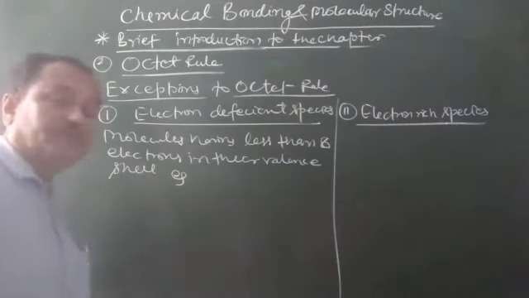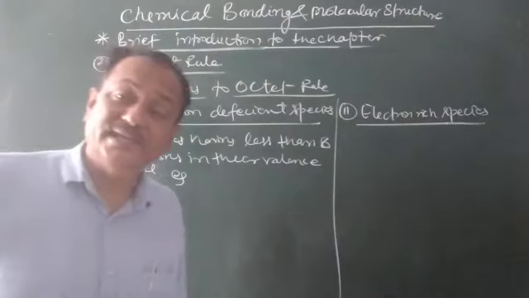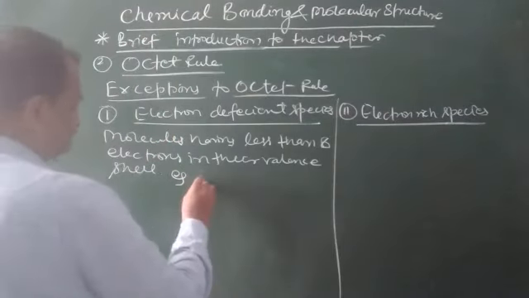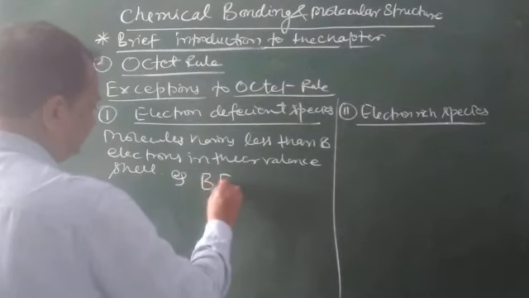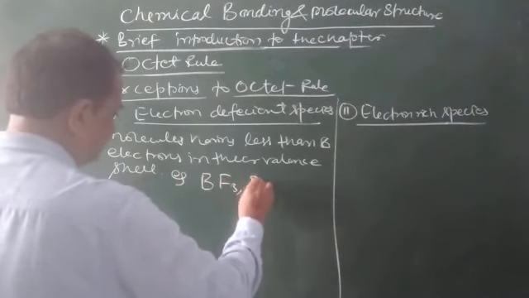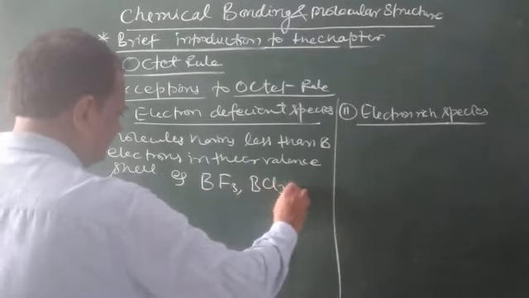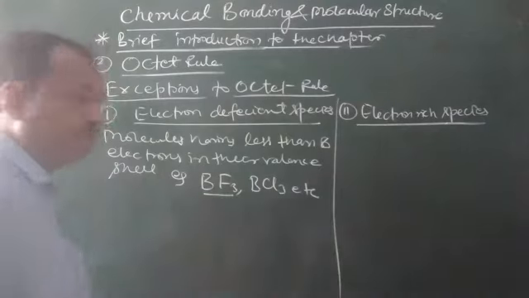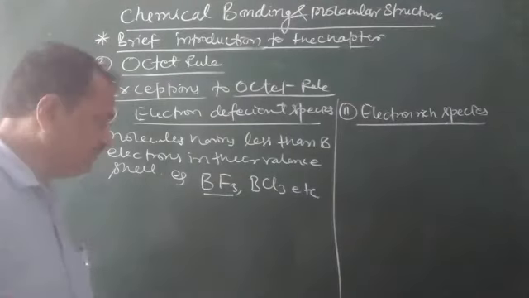So when the number of electrons is less than 8, examples are BF3, BCl3, and there are many more. First I will explain BF3.